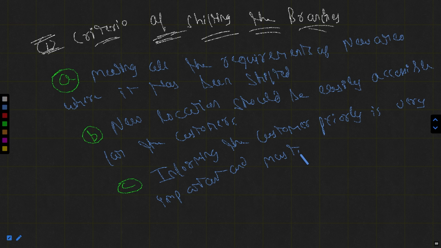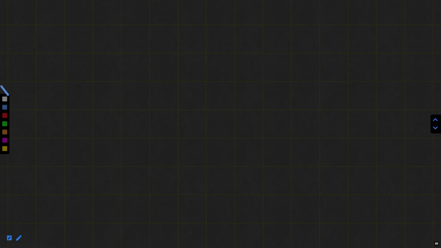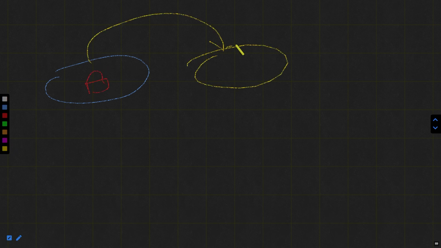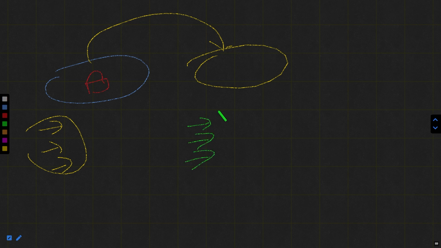The first is meeting all the requirements of the new area where it has been shifted. It means if the bank was lying here, now they wanted to get there. Whatsoever the criteria of this place and whatsoever the criteria of that place, if they are equal, it will be easy for the bank.